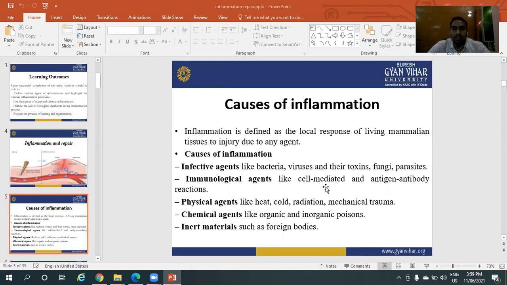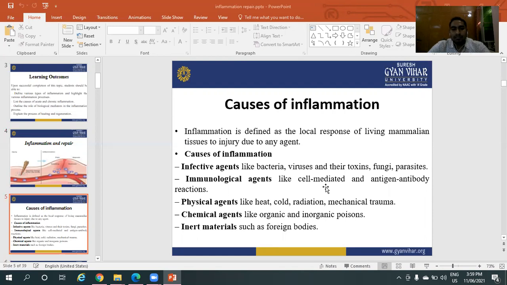Many types of agents are responsible for causing inflammations, like infective agents, immunological agents, physical agents, chemical agents, and inert materials. These agents are responsible for causing inflammation.